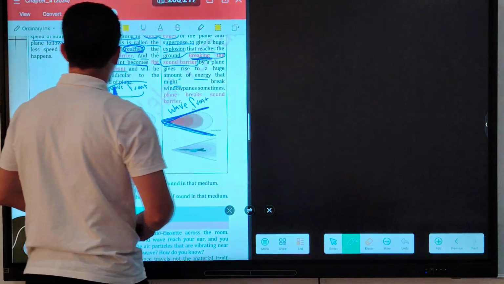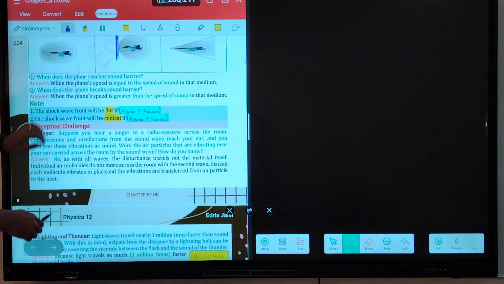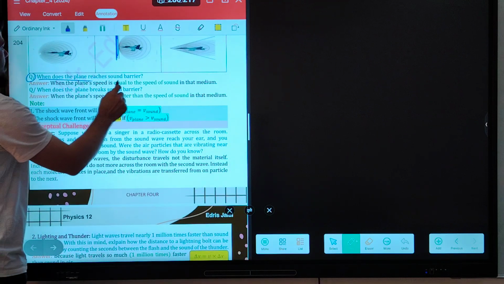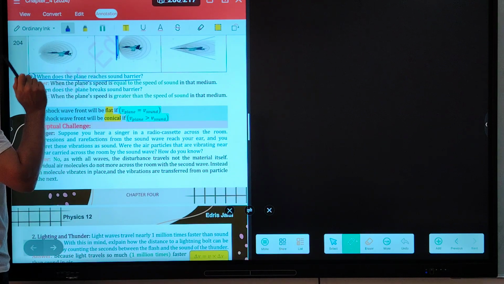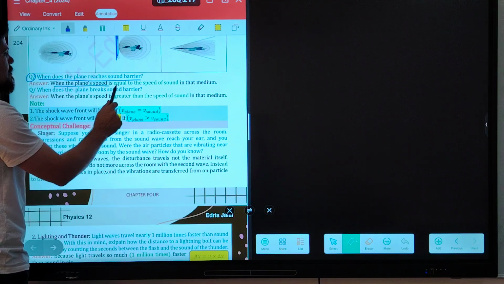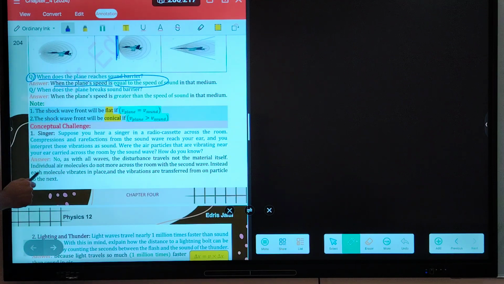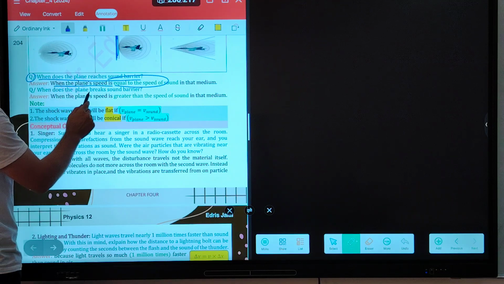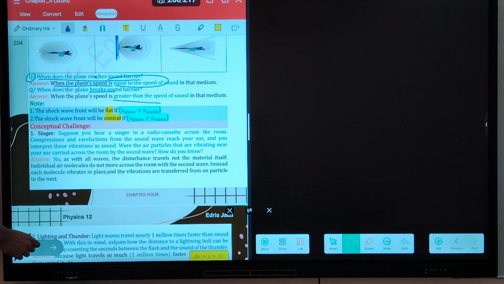I hope you understood very well because it is very important. We have two questions here. When does the plane reach the sound barrier? Reaches the sound barrier, guys, when the plane speed is equal to the speed of sound. So what about when does the plane break the sound barrier? Breaking the sound barrier happens when the speed of the plane is greater than the speed of the sound wave.